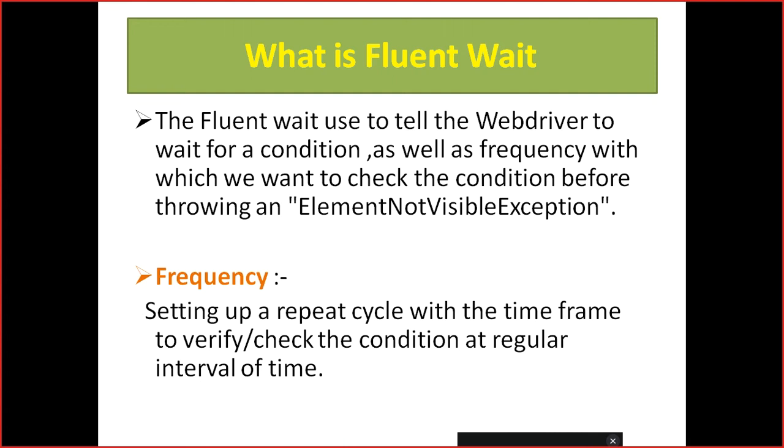So every 2 seconds it will check whether the element is there or not. We can increase our static wait, like 20, and fix it at 5, so every 5 seconds it will check. That is called frequency.